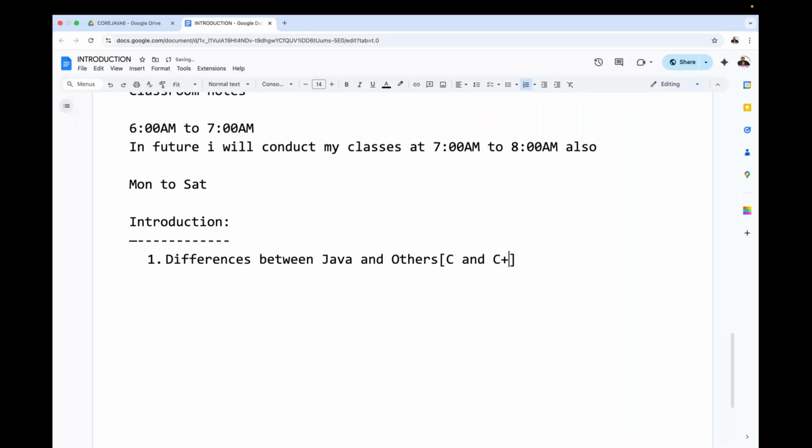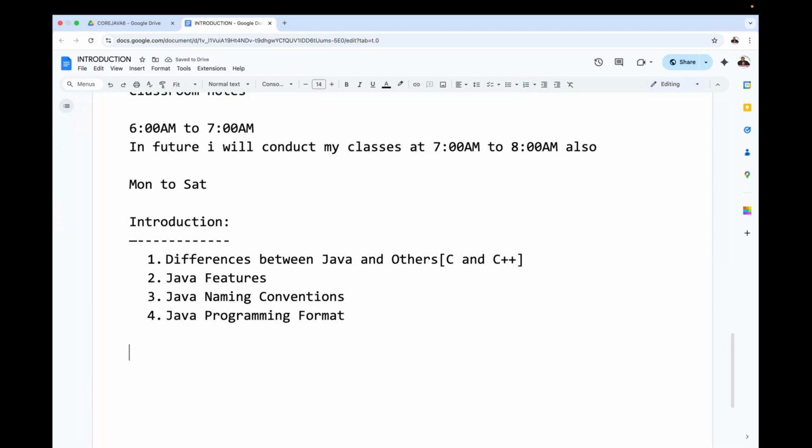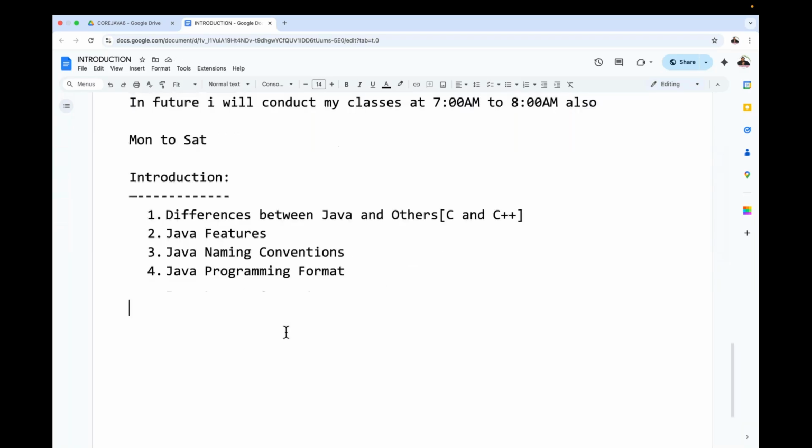After that, next is Java features. After these, Java naming conventions. After the Java naming conventions, Java programming format. So these are all the topics which I am going to discuss with you clearly: differences between Java and others, Java features, Java naming conventions, Java programming format. Clear.